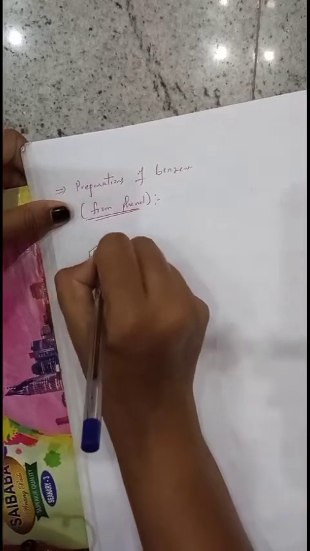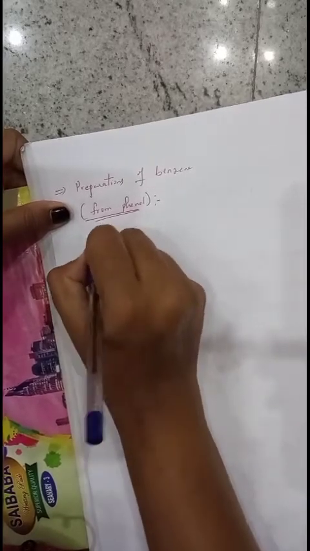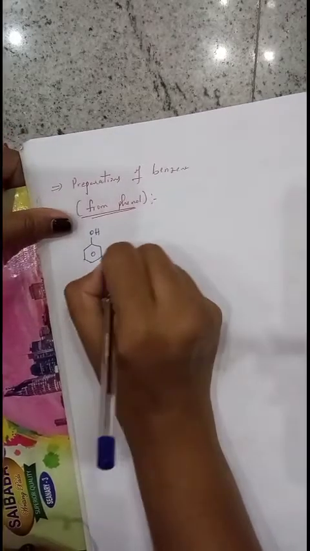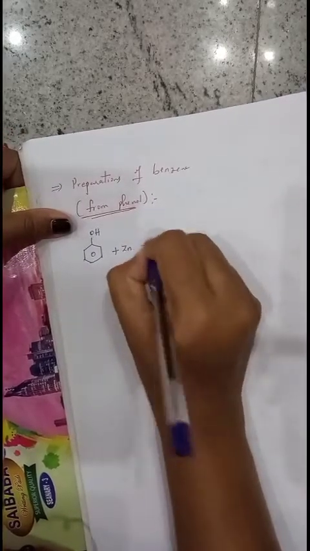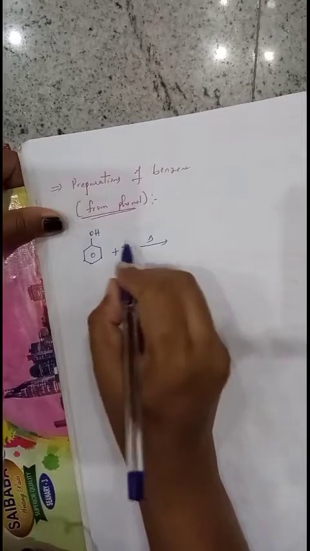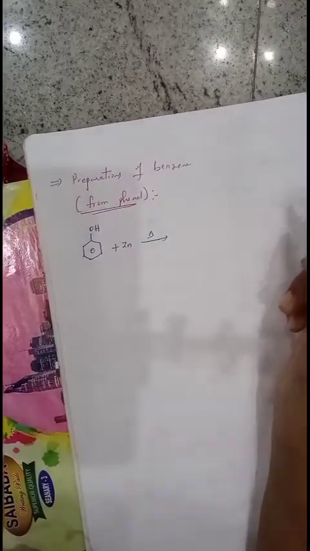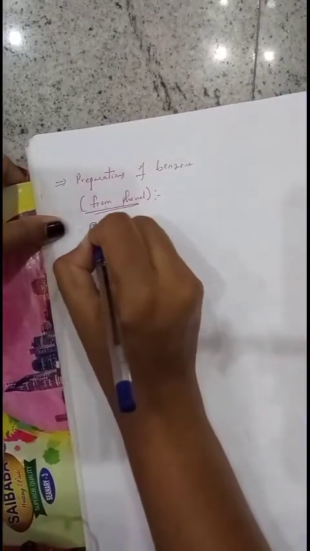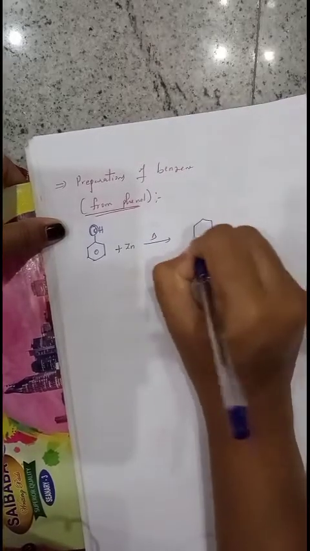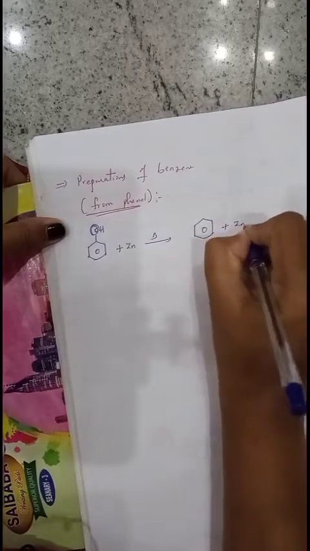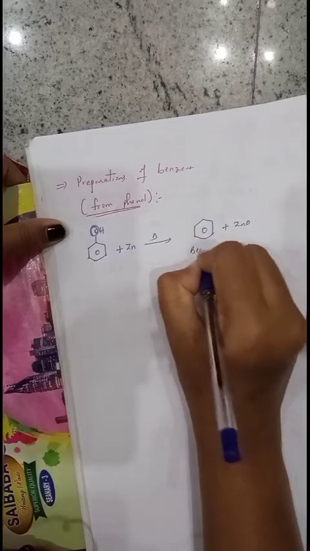Phenol is an aromatic compound which contains OH on the benzene ring. When this phenol is heated with zinc dust, which acts as a reducing agent, it removes oxygen. This oxygen is taken by zinc, and we will get benzene plus ZnO. In this way we can prepare benzene from phenol. Very important for 2 marks.